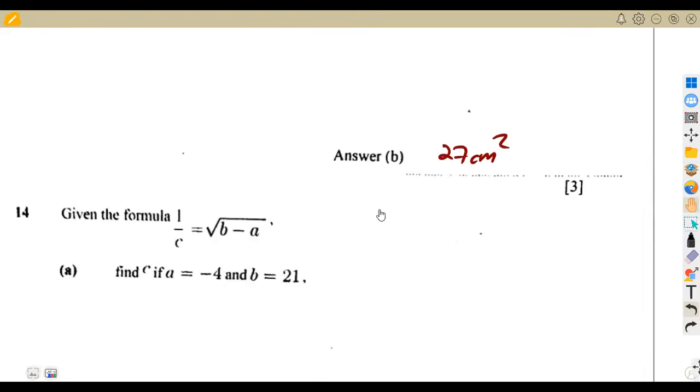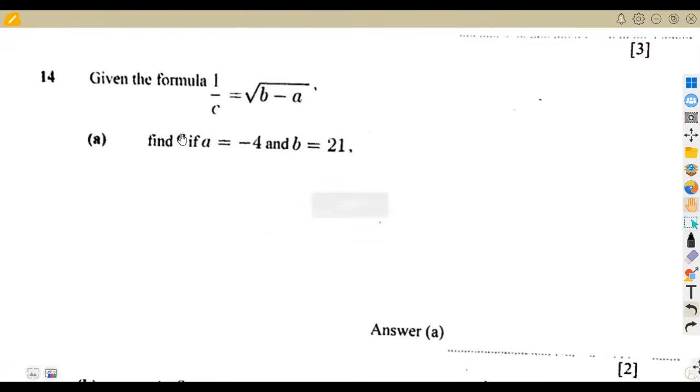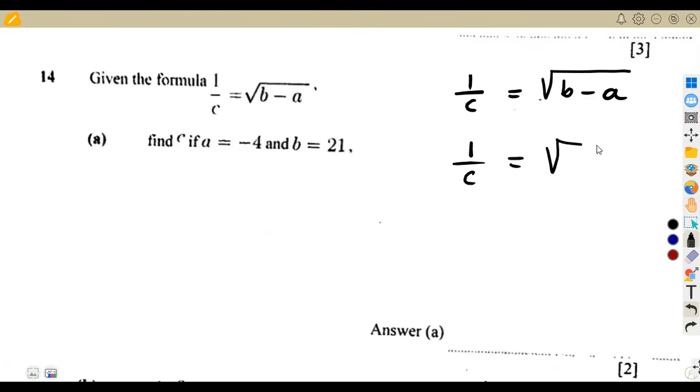All right, question number 14, given the formula, if A is equal to minus 4 and this and that. So it's just a substitution here. 1 over C is equal to the square root of B minus A. They are asking us to find the value of C. We are given the values of A and B, so you're just going to substitute here. 1 over C is equal to the square root of B. Our B is 21, so that's 21 minus A.